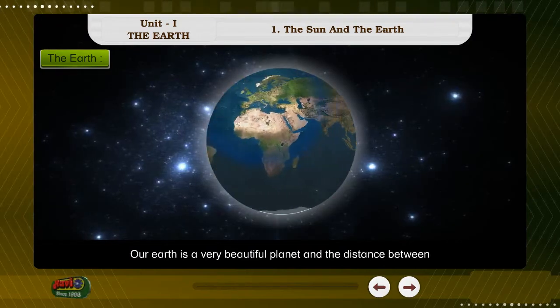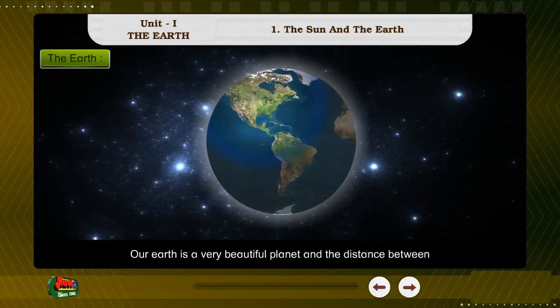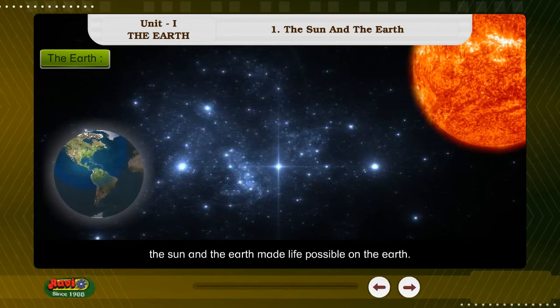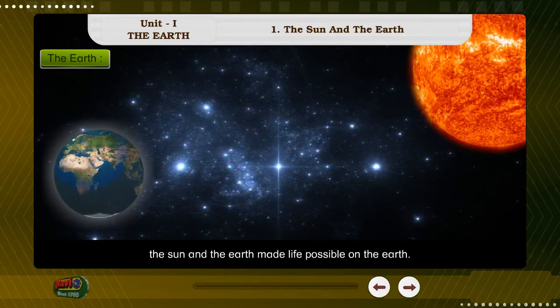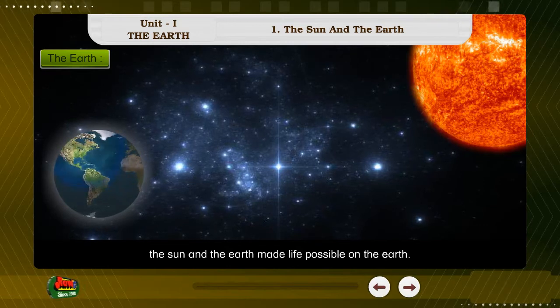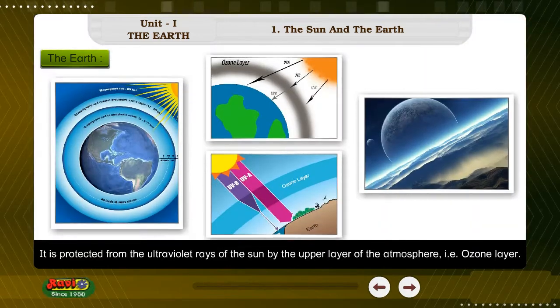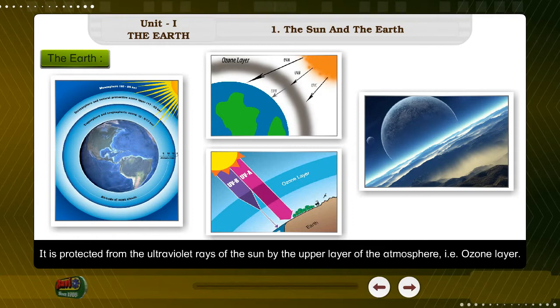Our Earth is a very beautiful planet, and the distance between the Sun and the Earth made life possible on the Earth. It is protected from the ultraviolet rays of the Sun by the upper layer of the atmosphere, that is, the ozone layer.